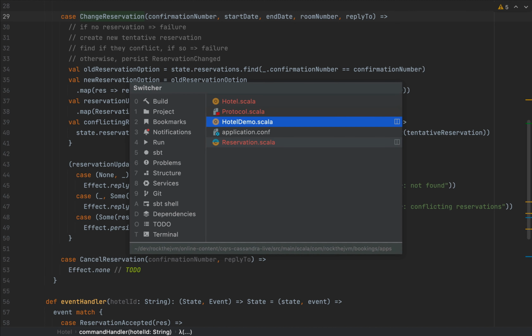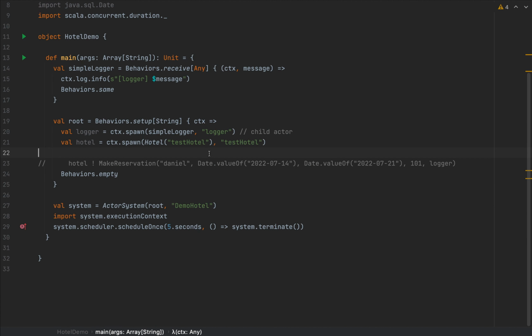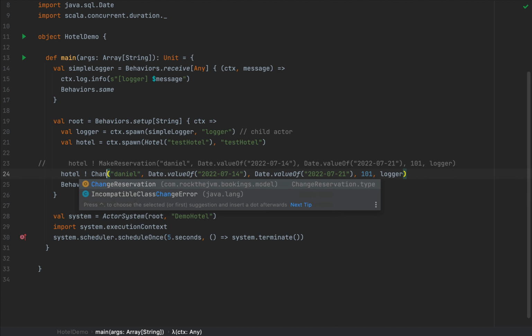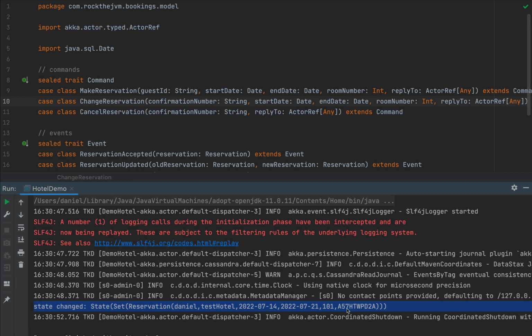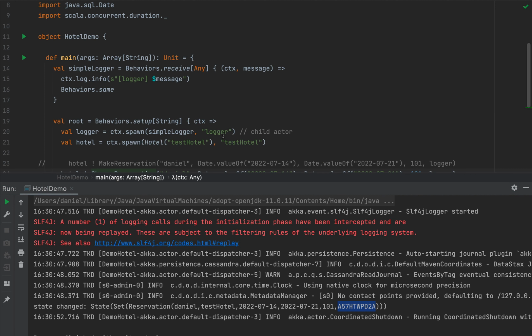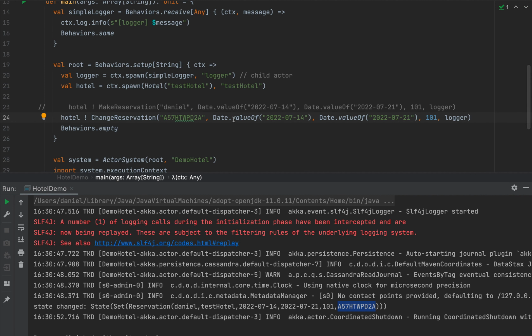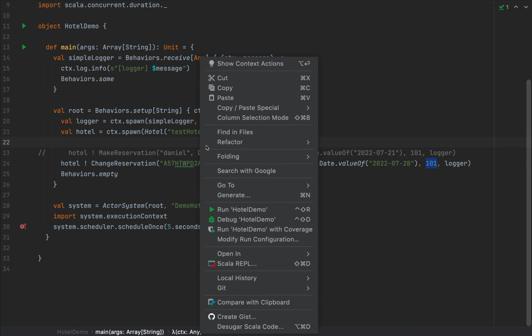All right. So we have our effect. Now let's try this out. I'm going to go back to the hotel demo. We already have a reservation in the database. I will want to try to change a reservation. So I'm going to say, let's call this change reservation with the confirmation number, start date, end date, room number, and reply to. I'll need to fetch the confirmation number from the logs, which is this thing, because it was randomly generated before. So I'm going to copy that, and the change reservation will have the confirmation number, and I will want to change my reservation. Let's say I want to prolong my stay for another 7 days. So I'm going to change my reservation to 2022-07-28, and I'm going to maintain the same room number. Okay, let's try this out, and let's see if it works.